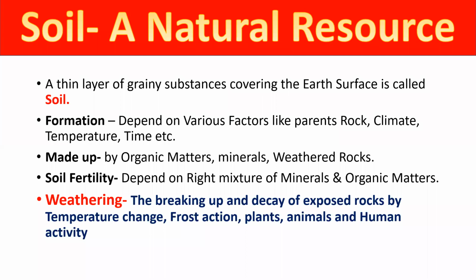The northern plain of India has fertile soil because it has the proper mixture of minerals and different organic matter. If we divide alluvial soil into two parts, the first is Khadar and the second is Bangar. Khadar is more fertile because it has the right mixture of minerals. But Bangar does not have the proper mixture of minerals and organic matter. That's why Bangar is less fertile than Khadar. Right, friends?